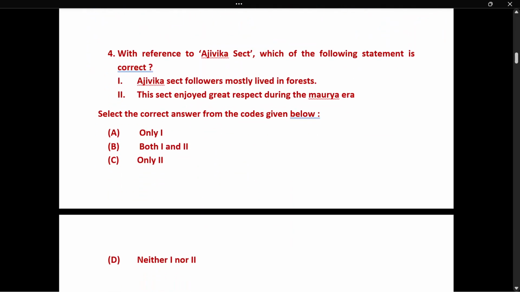Next, question number 4. With reference to the Ajivika sect, which of the following statements is correct? Statement 1: Ajivika sect followers mostly lived in forests. Correct. Statement 2: This sect enjoyed great respect during the Maurya era. That is also correct. So both 1 and 2 are correct. Now, the Ajivika sect is related to Buddhism or pre-Buddhism.